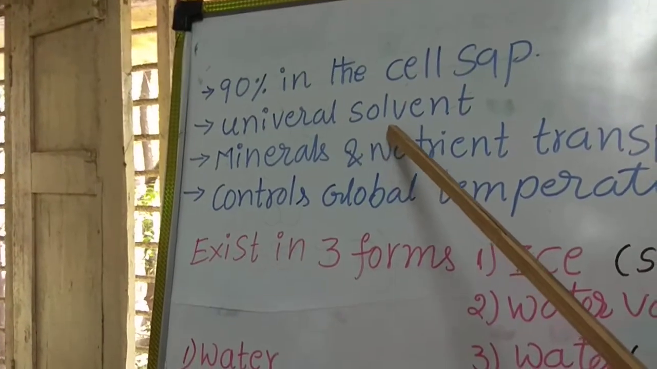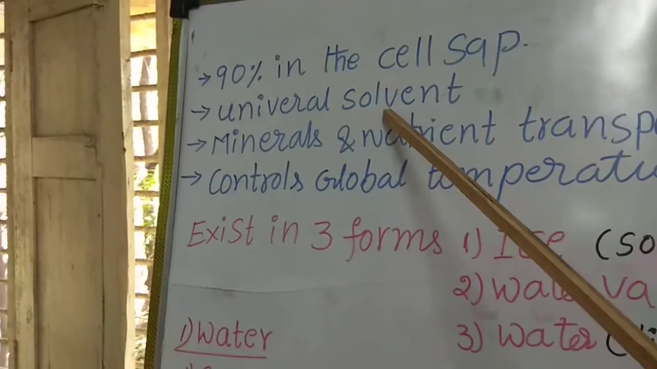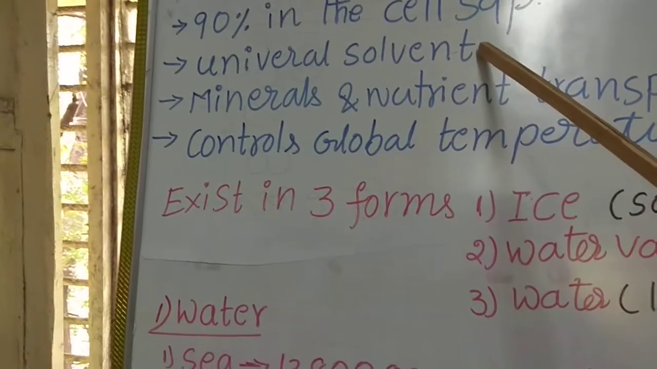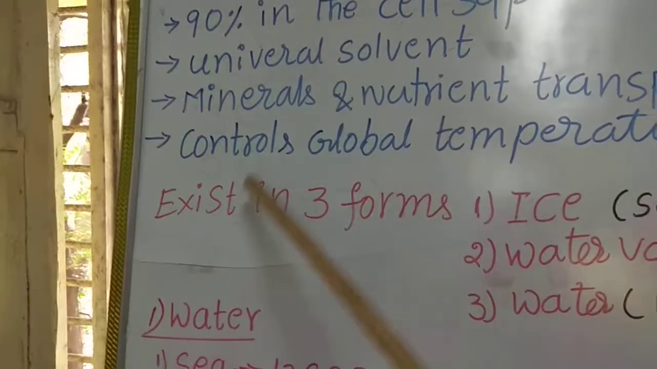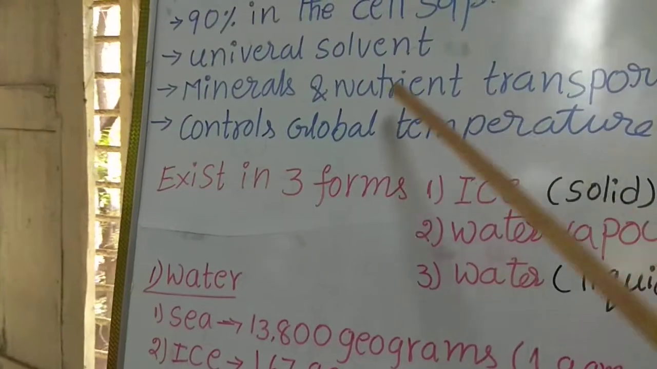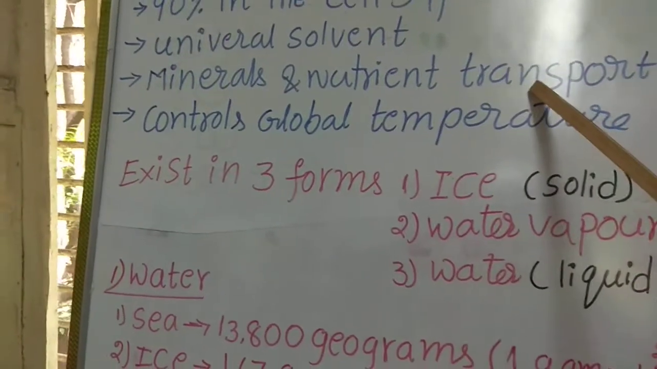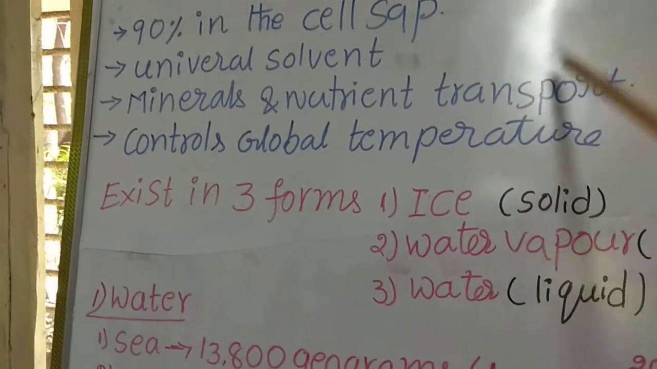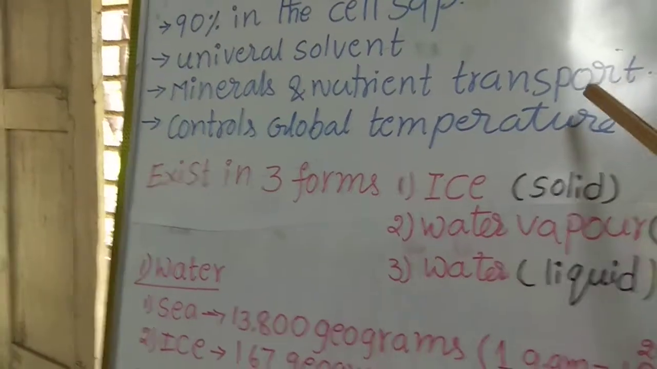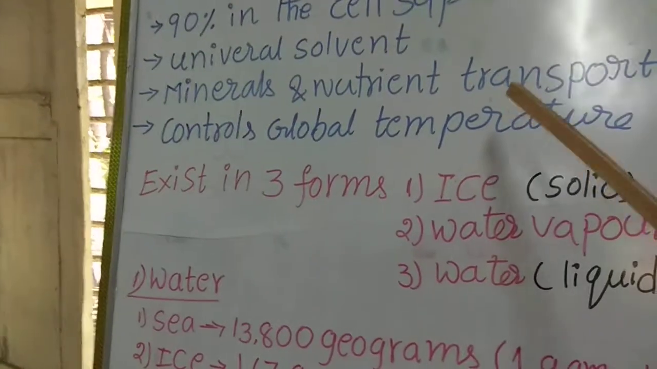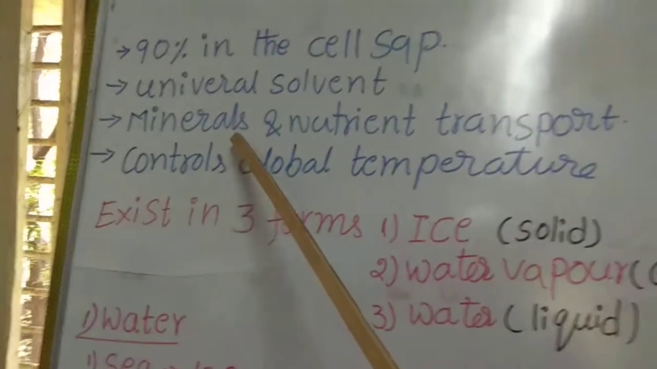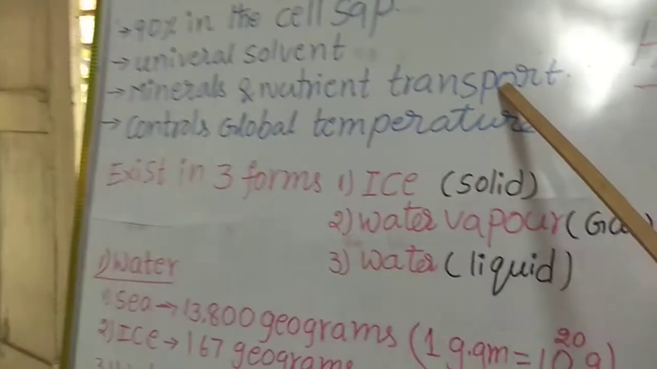Water is a universal solvent. Most of the chemical compounds are dissolved in water, and most of the biochemical reactions are carried out in the water itself. Minerals and nutrients present in the soil are absorbed by the roots and transported to different parts of the plant. The food materials prepared in the leaves are transported through phloem with the help of water into different parts of the plant. That is, the transport of minerals and nutrients is facilitated through water.